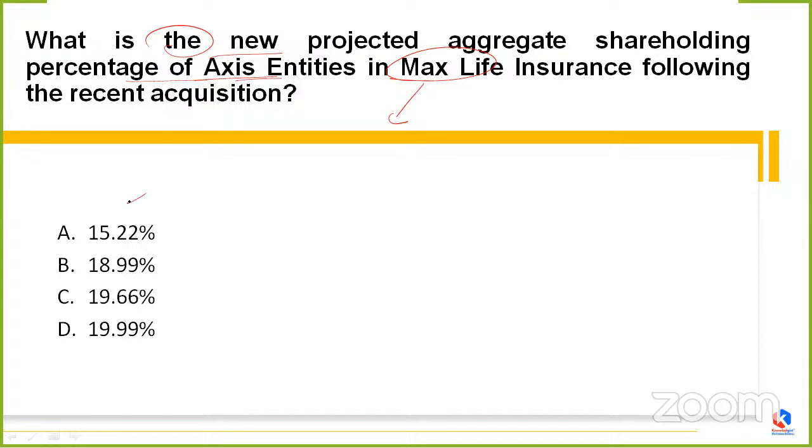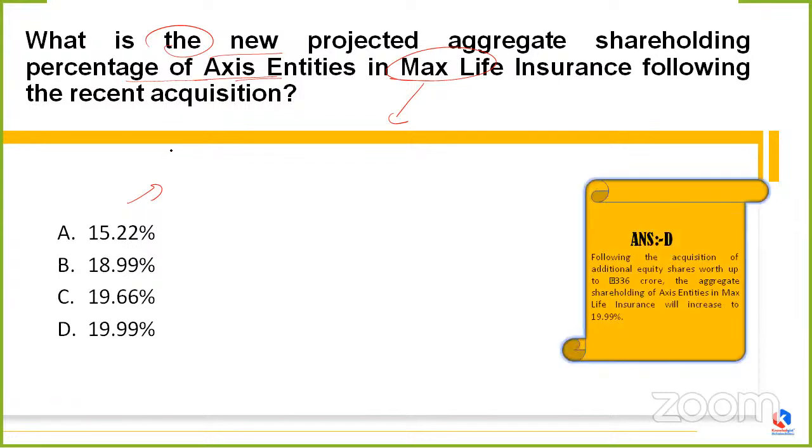So whether it's about 15.22%, whether it has reached 18.99, 19.66, or 19.99%. It came into the news in such a form that Axis Bank boosts its stake in the Max Life Insurance to nearly this much percent. We have to answer what's the correct option of the percentage. So the correct answer is option D. Okay, here you can see it's 19.99%.